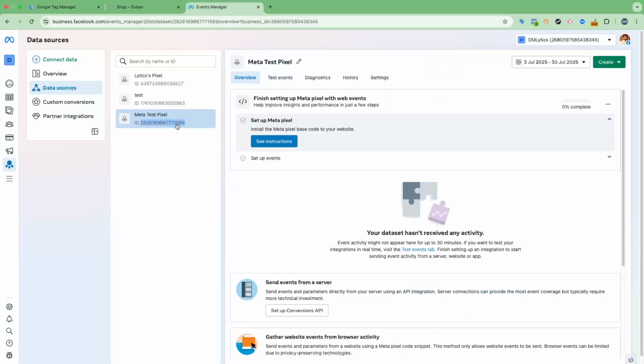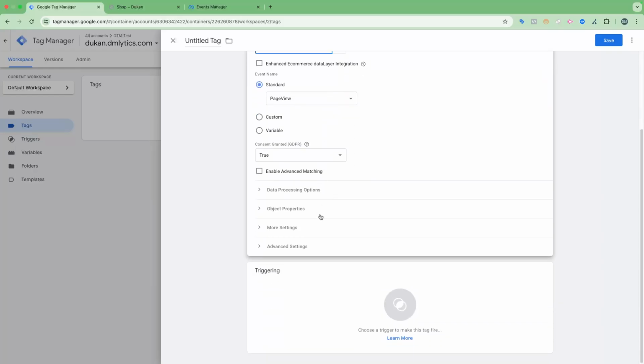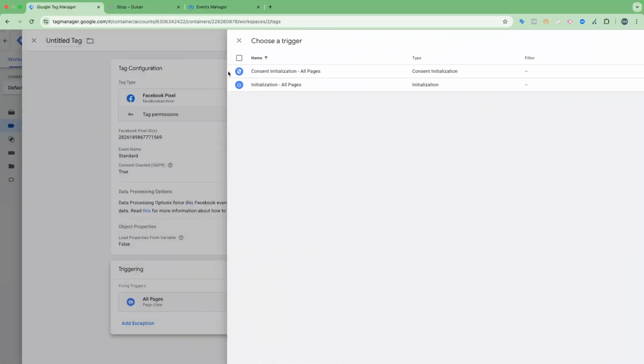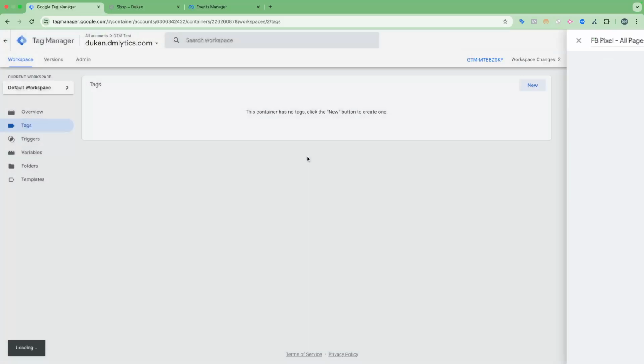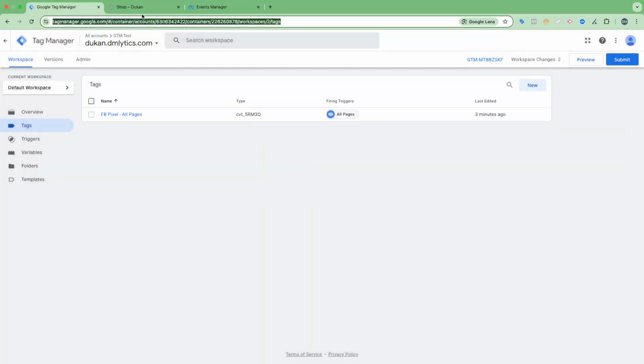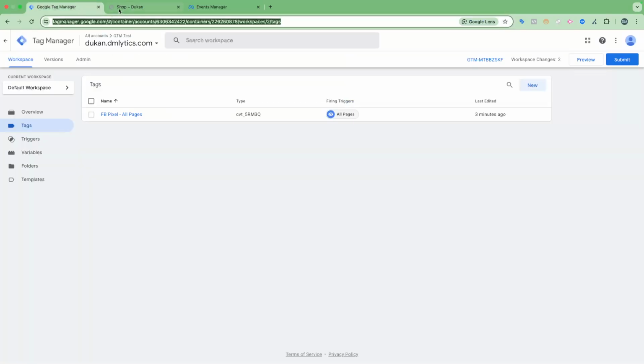From here I will copy this unique pixel ID, and then I will paste it here. And then I will select all pages because this is the base pixel, so I want to add this pixel on all pages of the website. So if I go to any of the pages, it will fire a page view event.